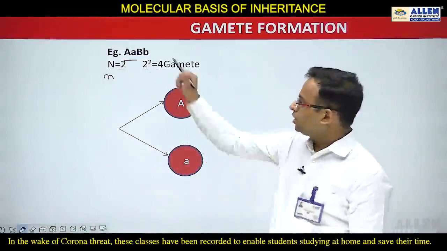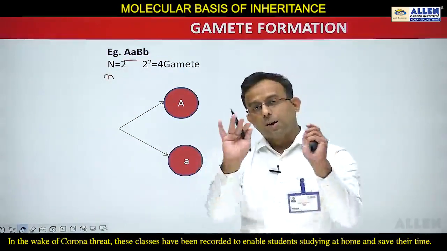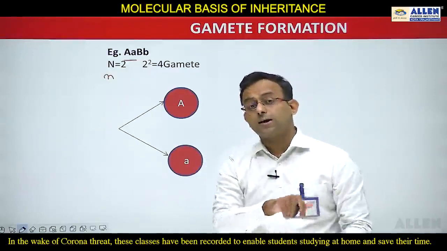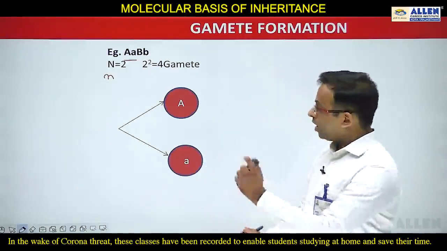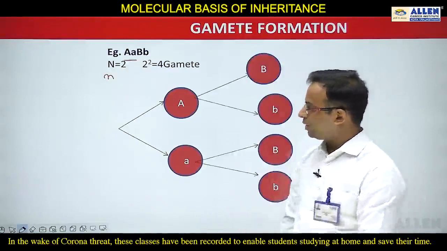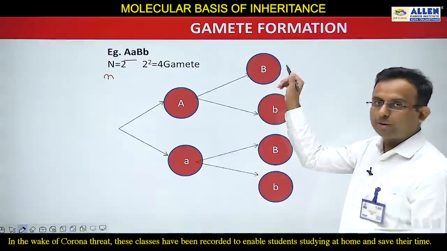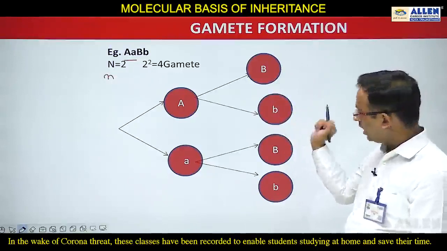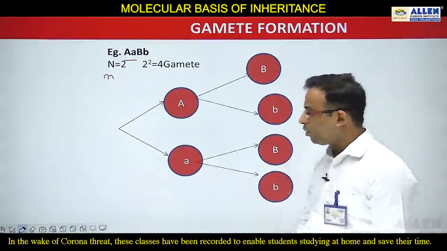Now again we will watch, again capital B, small b is there. Capital B, small b is homozygous or heterozygous? This is heterozygous. So again we will form the fork. In this way you can see at this side of the fork capital B is written, here small b is written, again capital B is written, and again small b is written.